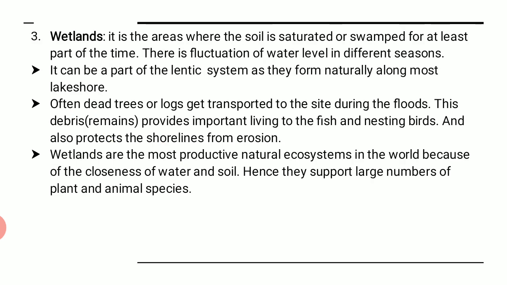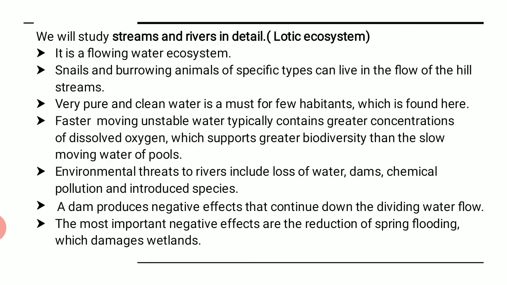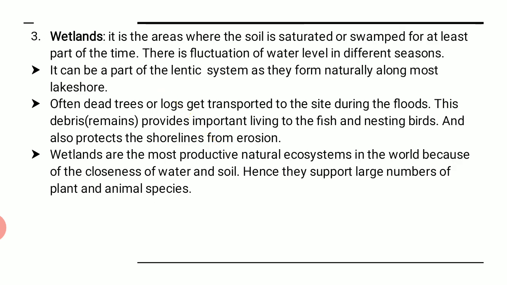Here we are talking about the third category. See what we have seen. We have seen the lentic ecosystem, that is ponds and lakes. We have seen lotic, that is streams and rivers, and now we are moving towards wetlands. Wetlands is the area where the soil is saturated or swamped for at least part of the time. There is fluctuation of water level in the different seasons.